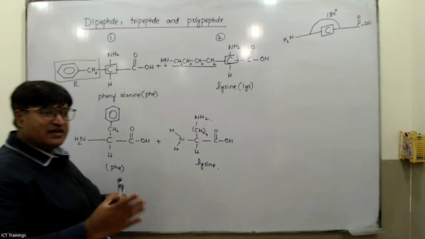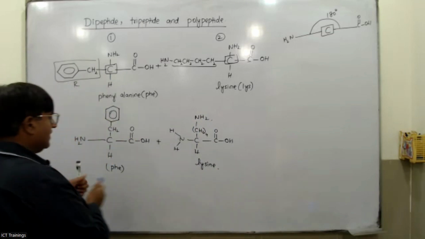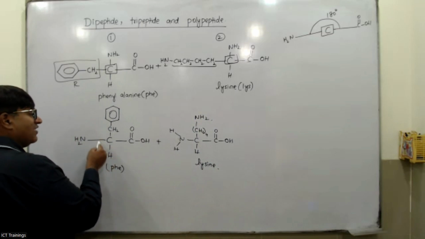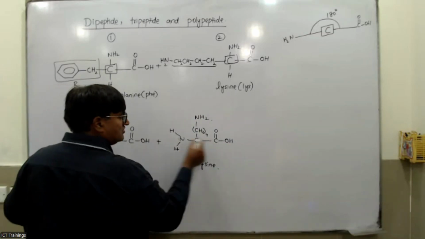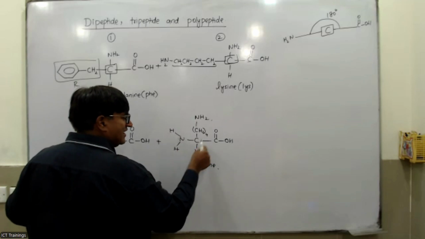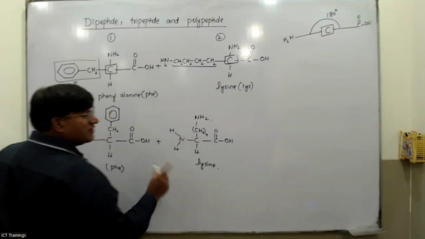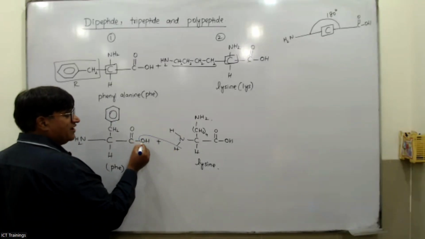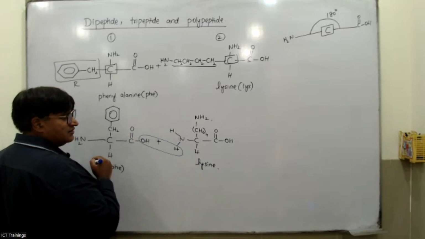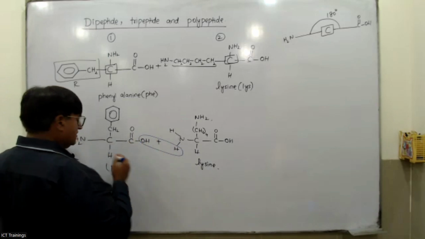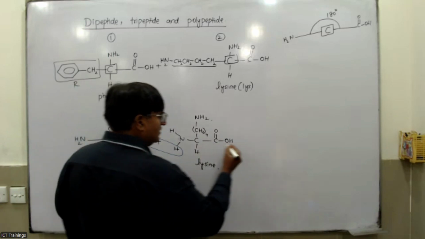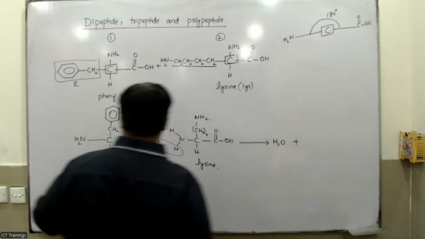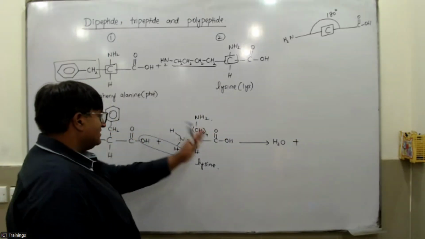Now what would happen? Now look. The carboxylic acid and amine group are present at an angle of 180 degrees. Carboxylic acid and NH2 are present at an angle of 180 degrees. Now joining would become easy for you. So how could you join them? H and OH are going to form water. So this one would form water. Just form the water.